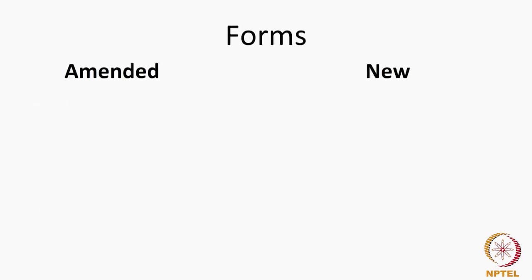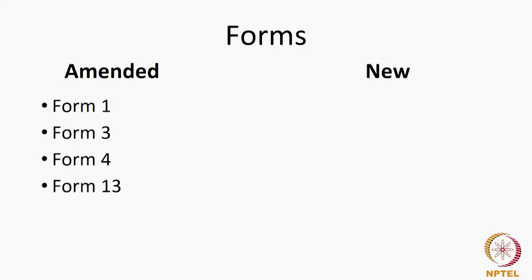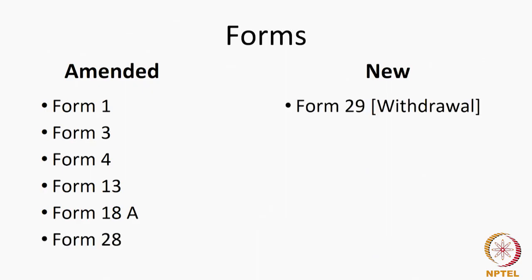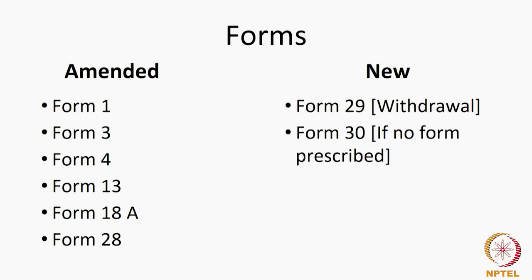There are a couple of forms. The Form 1 has been amended, Form 3 has been amended by the 2016 amendment rules, Form 4 has seen some amendment, 13 has also seen some amendment, 18A has seen some amendment, 28 has seen some amendment. Form 29 is a new form which is for withdrawal of an application, and there is a connected refund if a person is eligible for it. And Form 30 has also been introduced. Form 30 is a generic form which can be used wherever no form is prescribed.